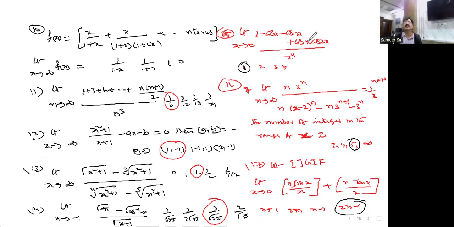Here you can take cos 2x as common factors, and express as the factors here. Then afterwards, using this formula, (1 minus cos ax) divided by x square, limit x tends to 0, you'll get a square by 2, formula you get. And this is also one of the beautiful questions. After simplifying, you'll get it here.